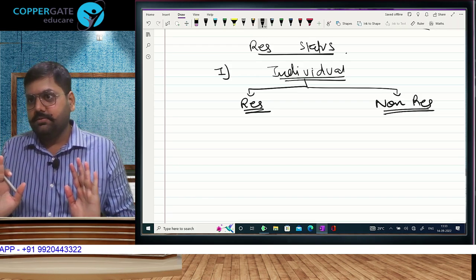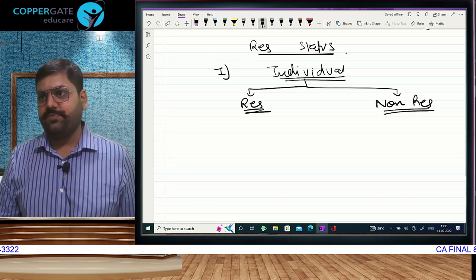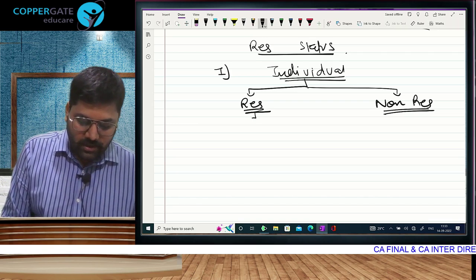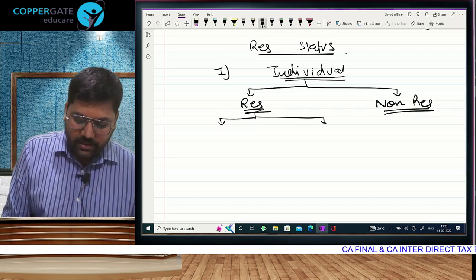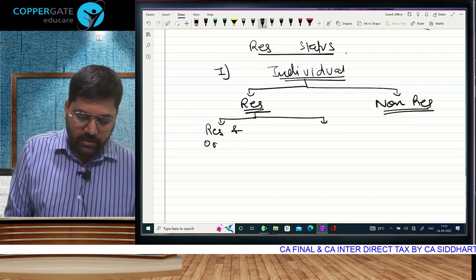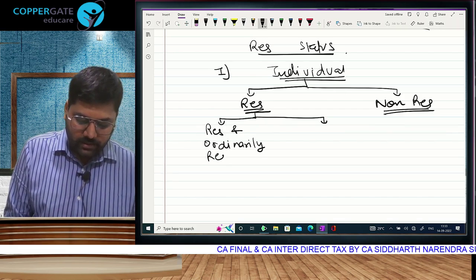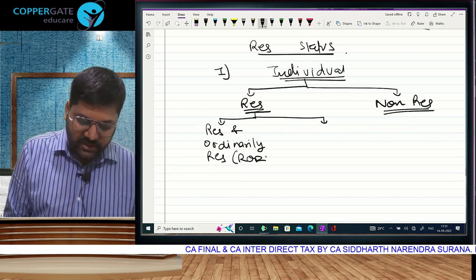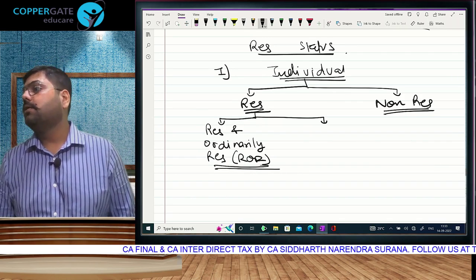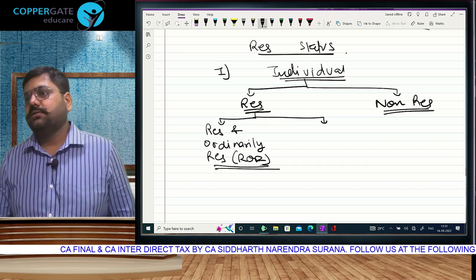Common sense. But under individual, there is further classification. If you are a resident, you will further be classified into resident and ordinarily resident, very popularly known as ROR. That is a subcategory under resident.